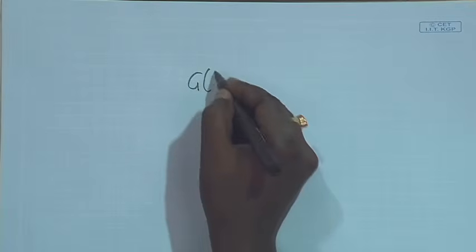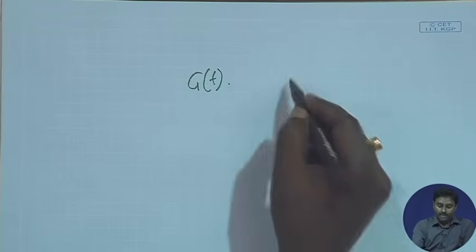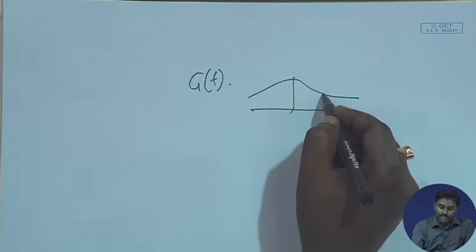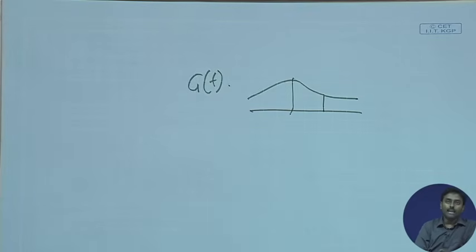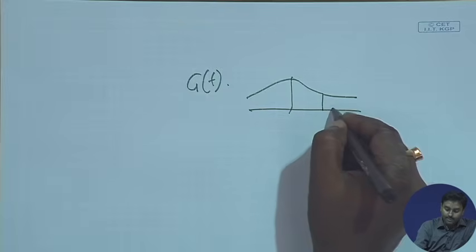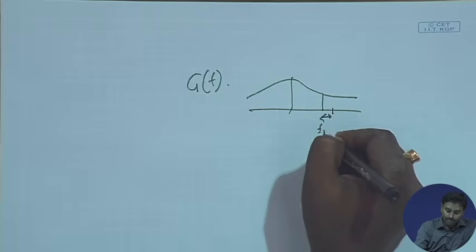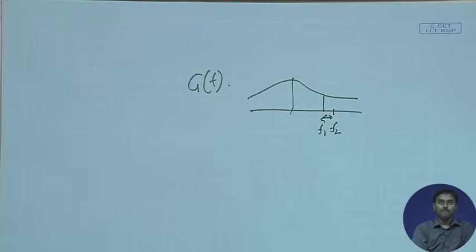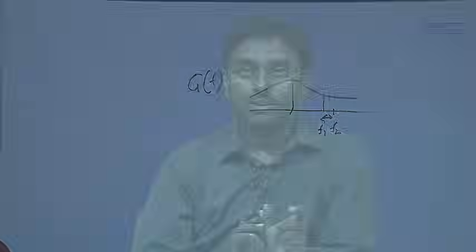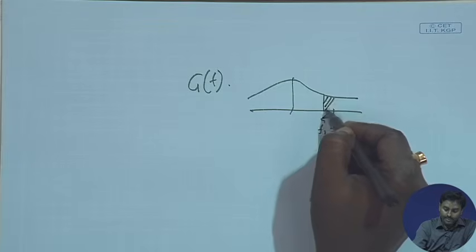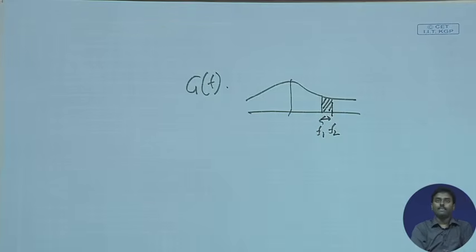Same thing happens to this GF. Whenever we are talking about GF, I plot a GF, for an individual value I do not get anything, but if I specify a range from frequency f1 to f2, it has some value, because it will be the integration over that and I will get some value.